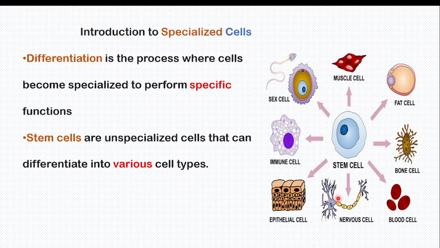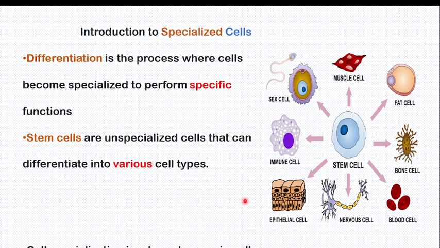Stem cells are not specialized, and are able to produce many cells from one cell. That means one cell can produce more than one cell type: muscle cell, fat cell, bone cell, blood cell, nerve cell, and so on.